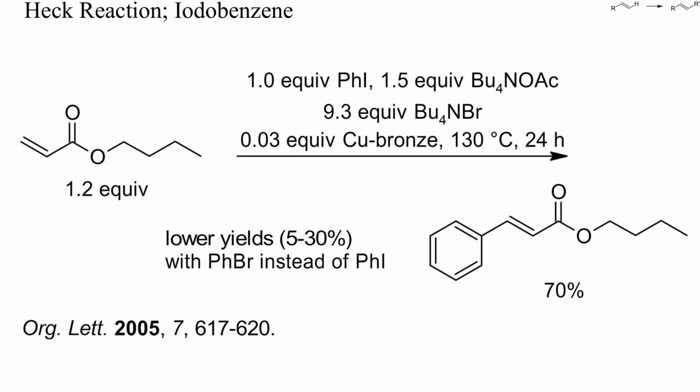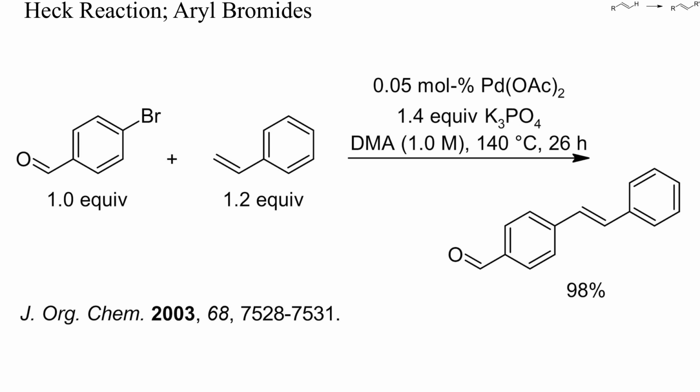With aryl iodides, it is even possible to catalyze Heck reactions with copper, as in this example. Aryl bromides, however, gave much lower yields. In this example, an aryl bromide was coupled with a styrene with the aid of only 0.05% of palladium acetate, again without any phosphine ligand.